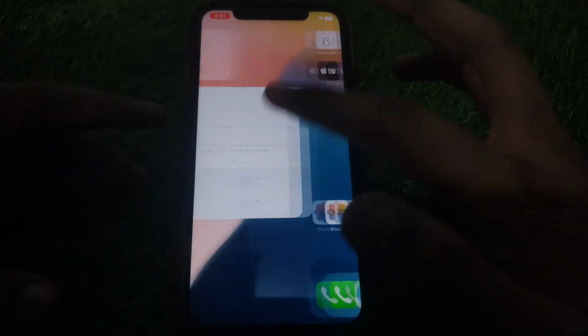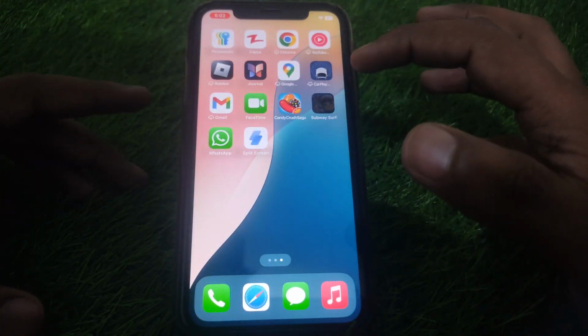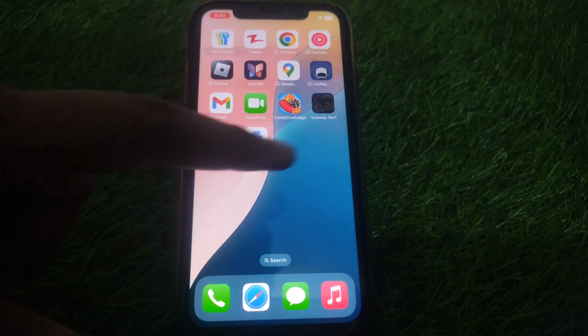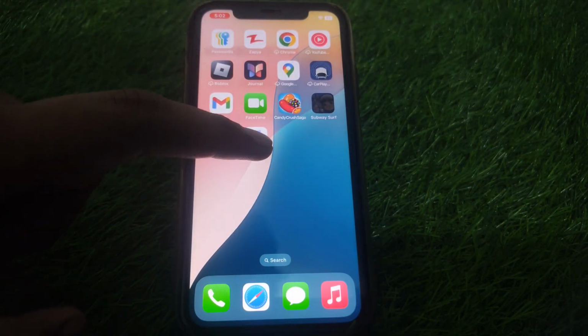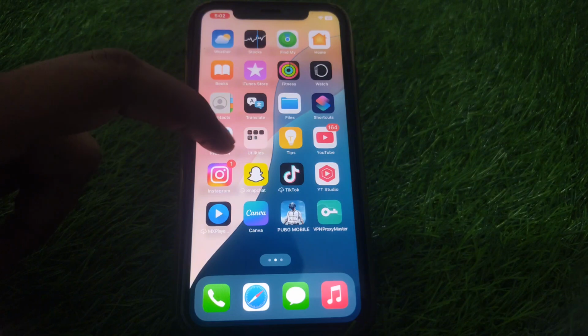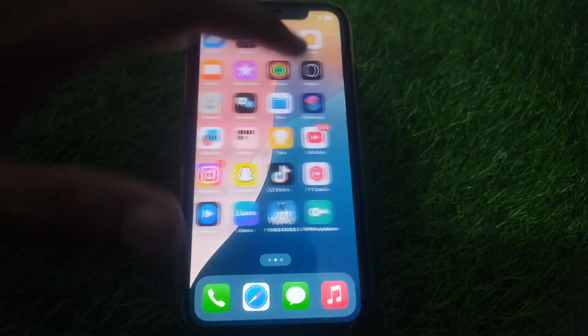Today we are going to discuss how to turn off voicemail on your iPhone, iOS 18. For example, if you do not want to use voicemail and you want to turn it off permanently on your iPhone, how can you do that? For this, you have to simply watch this video completely. So without wasting any time, let's start the video.